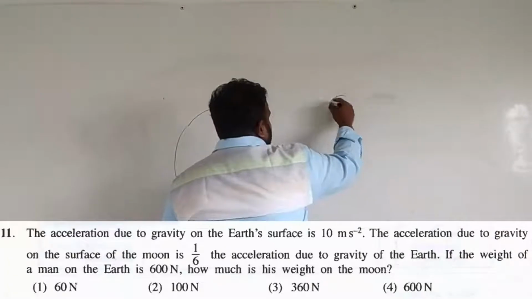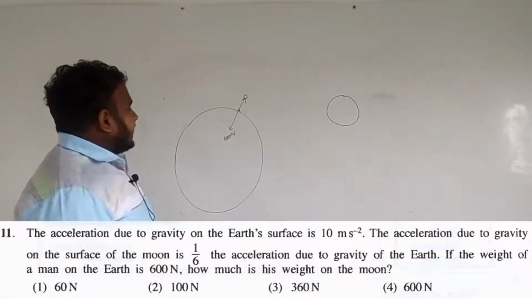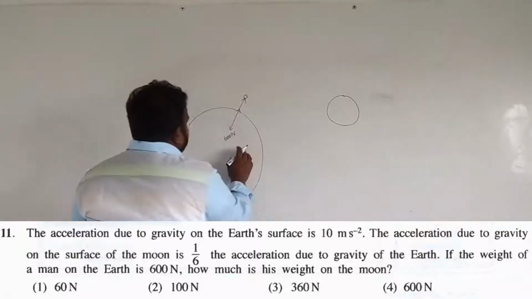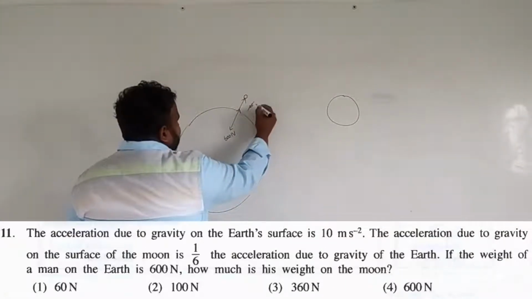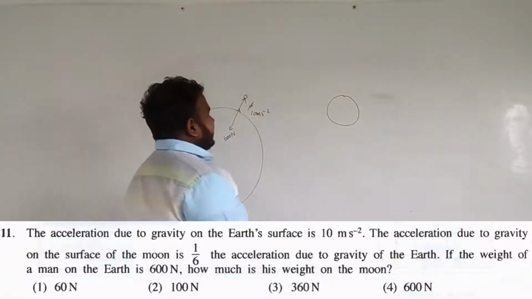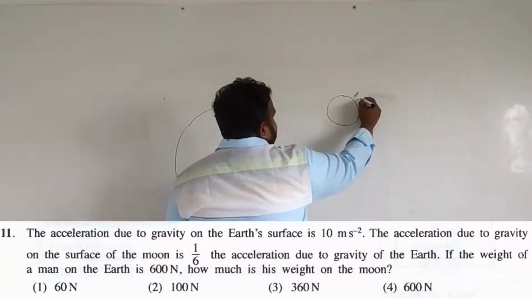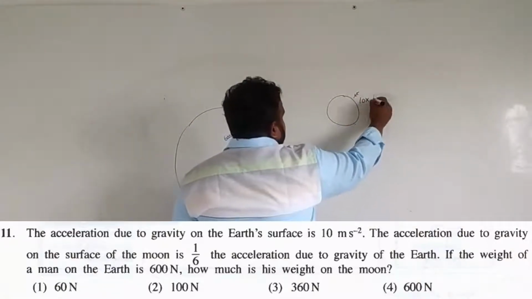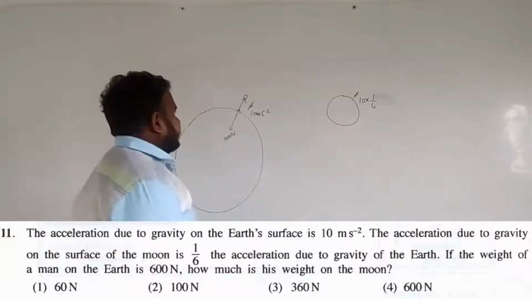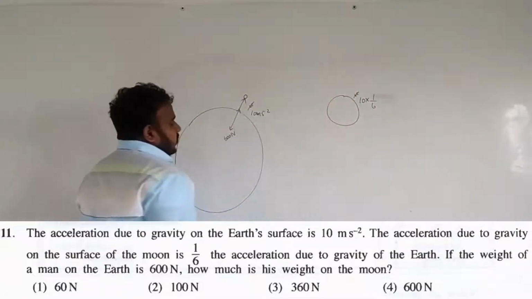The Moon is smaller than the Earth. We know the acceleration due to gravity is 10 m/s², and here they say it is 1/6 of it. So the gravity value on the Moon is going to be 10 into 1/6. If it is 600 Newton here, what is the weight on the Moon?